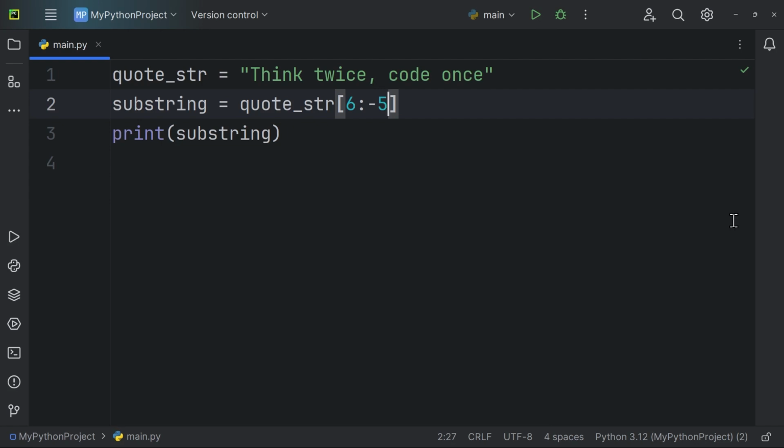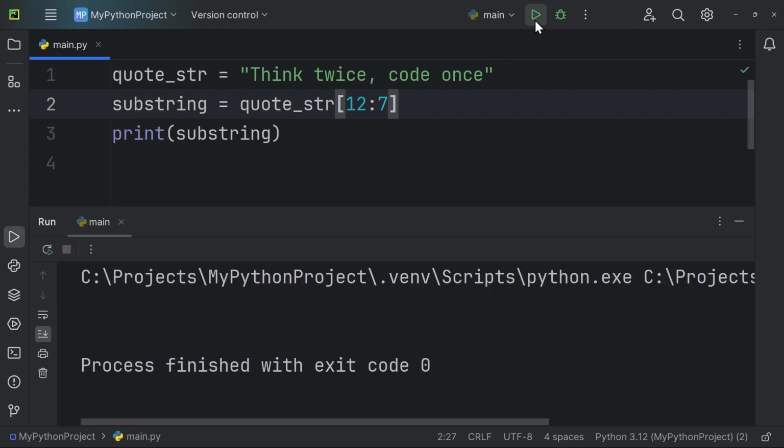It should be noted that when working with indexes, the position of the stop argument should not be placed before the position of the start argument in terms of indexing. If this happens, it doesn't cause an error, but it results in an empty output string because there are no characters between them.